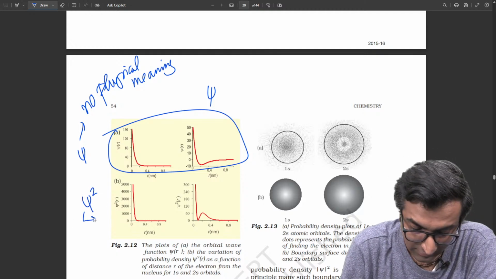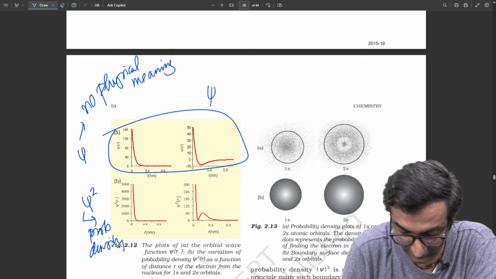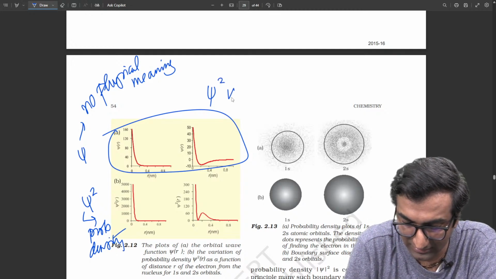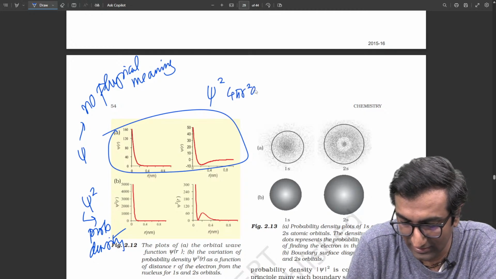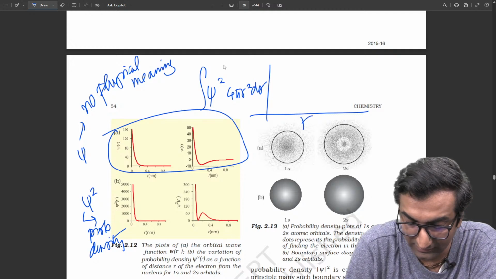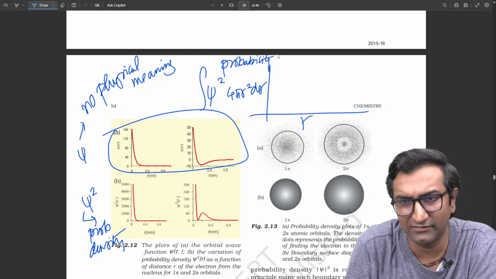Psi square is probability density, okay? And the last part we hadn't talked about, psi square into 4 pi r square dr. Integral of this versus r, this is the actual probability. Okay? This is what we did in the last session.